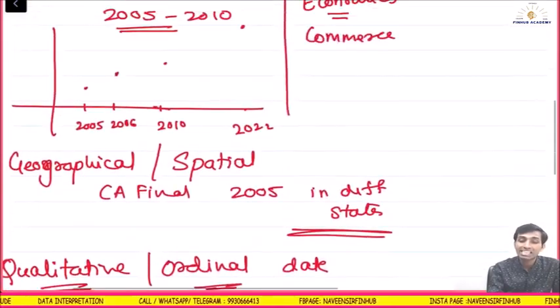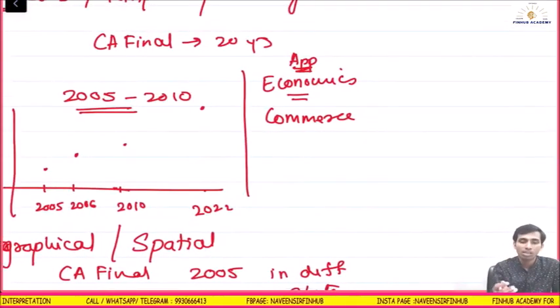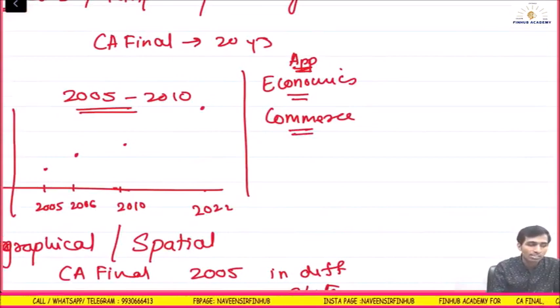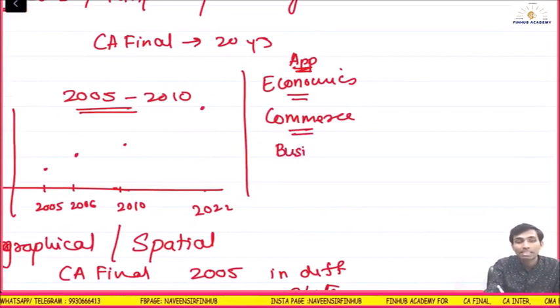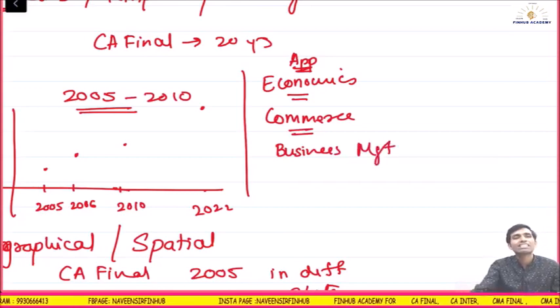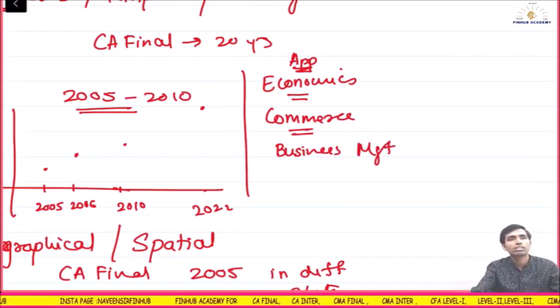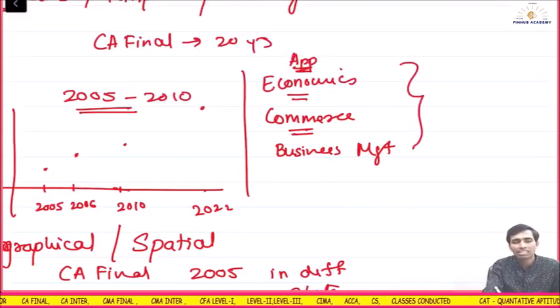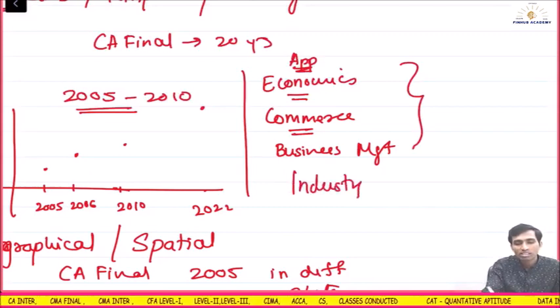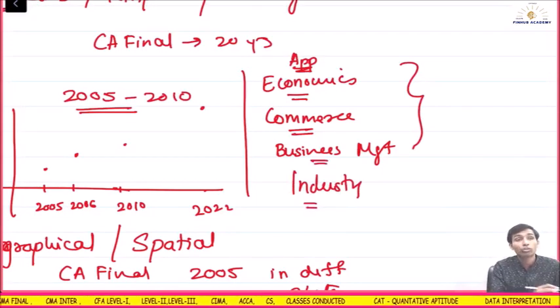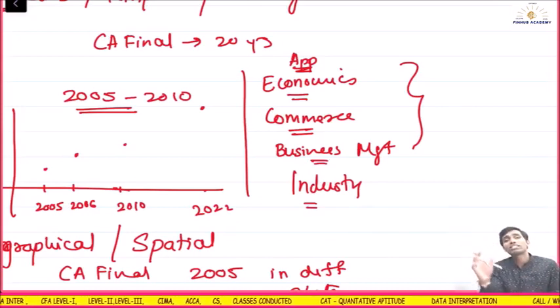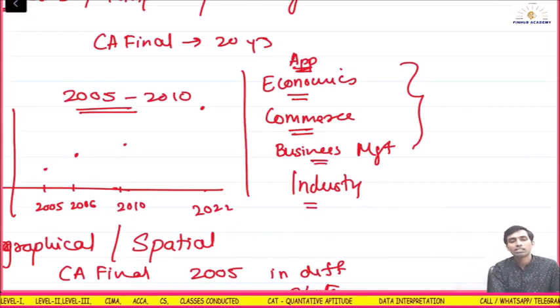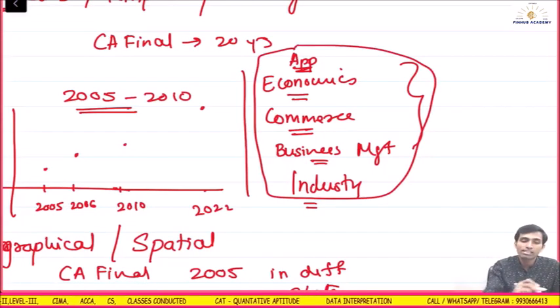Coming back here, I said, where can statistics be applied? I gave you the example. One is economics, another one is commerce. Third one is business management. Can we apply statistics in business management? Yes, you can. And the fourth one you can combine with business management, or you can say industry. So 3 points or 4 points, these are the 4 things where it is applied. When you are studying about a certain industry, at that time you will use statistics. So 4 applications. There will be a question on this.